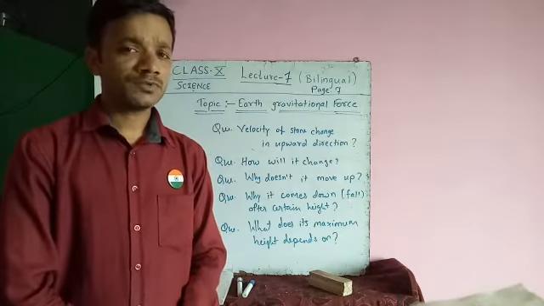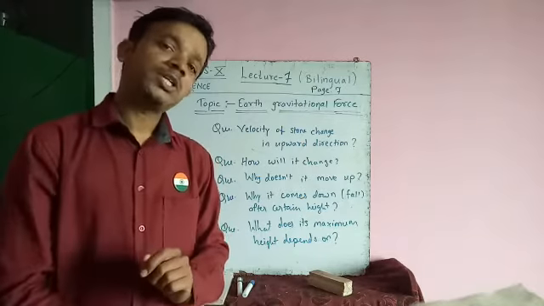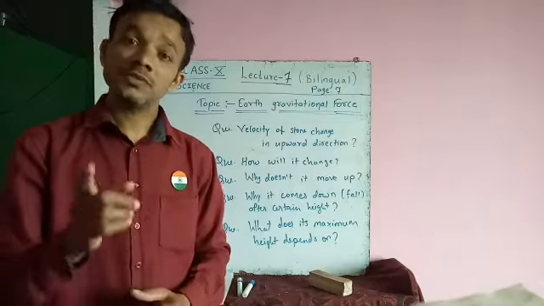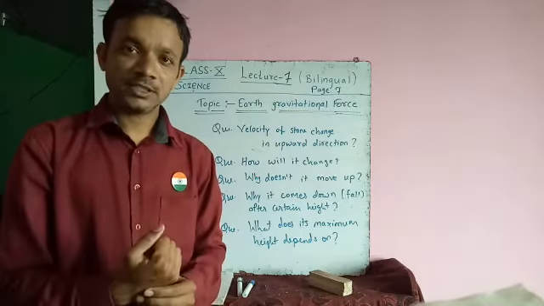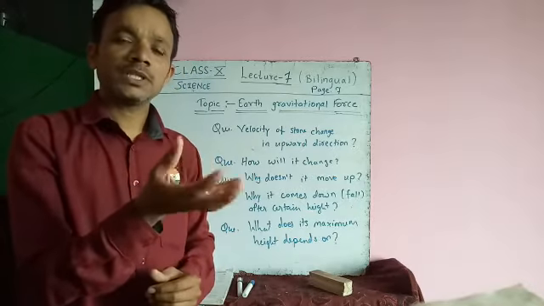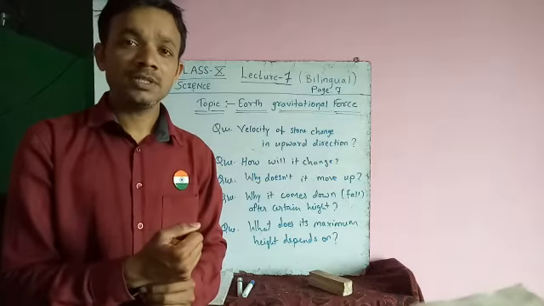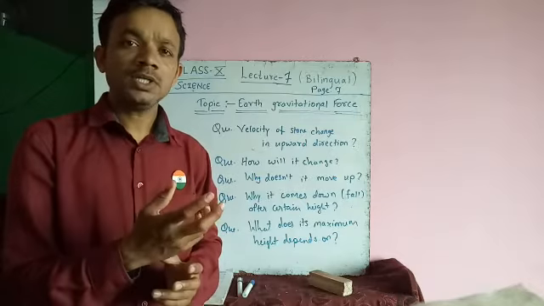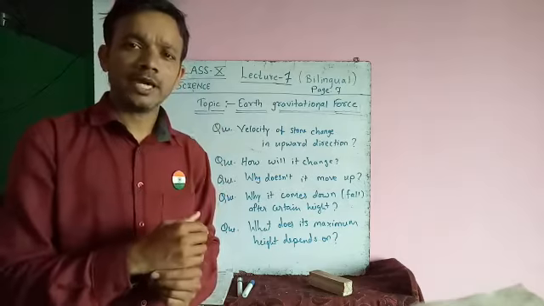Because of this force, when a stone or any object is thrown in a vertically upward direction, the gravitational force of the earth will try to pull it toward its center. So initially, when we throw an object with our hand, its velocity is maximum, which is able to work against the gravitational force up to a particular height.